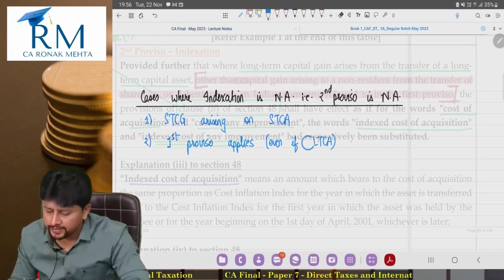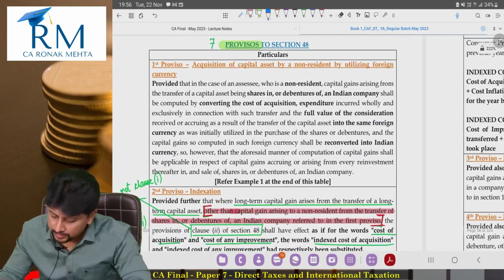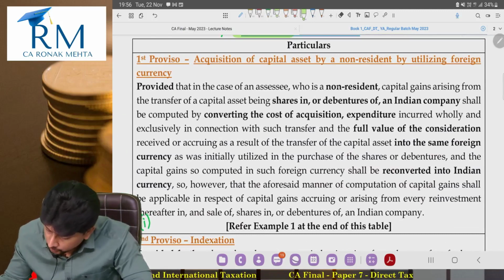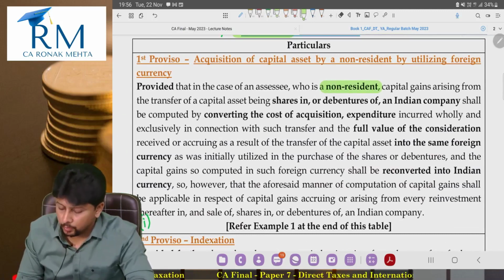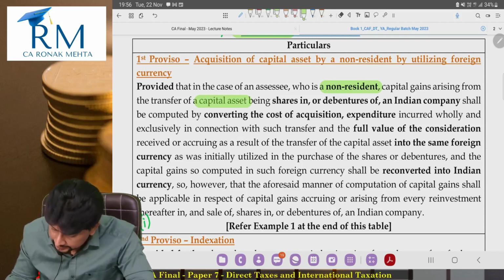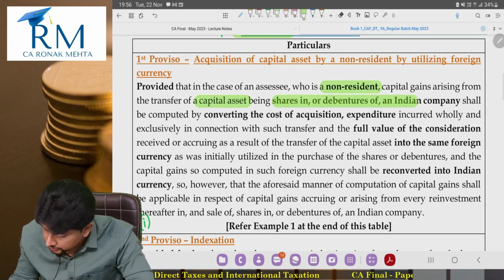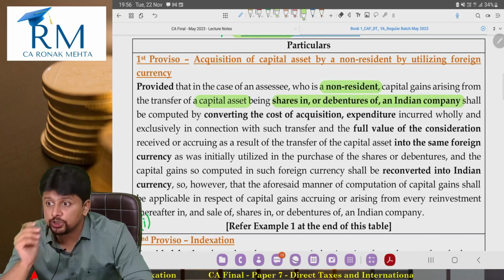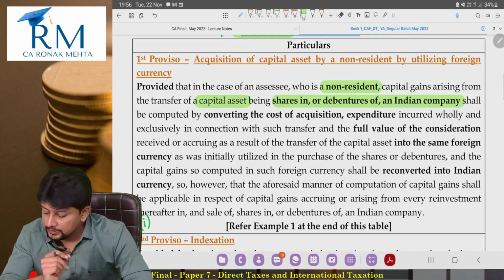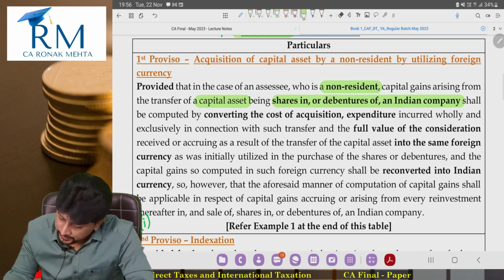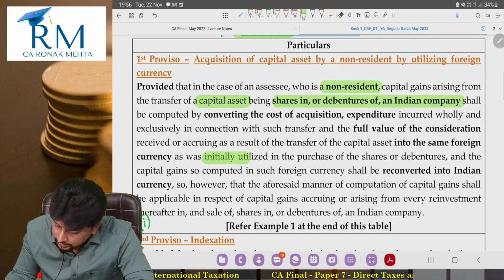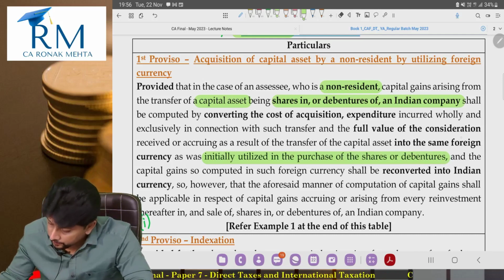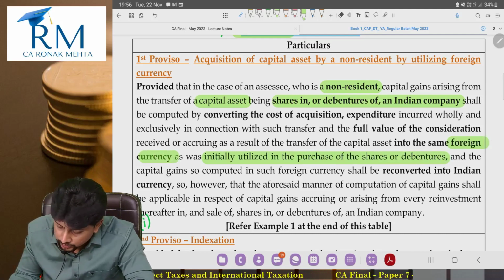Who is covered in the first proviso? A non-resident is covered, an assessee who is a non-resident. What is the capital asset? Shares in or debentures of an Indian company. What is so special about the first proviso? The special thing is that initially, for the purchase of these shares or debentures, foreign currency was utilized.